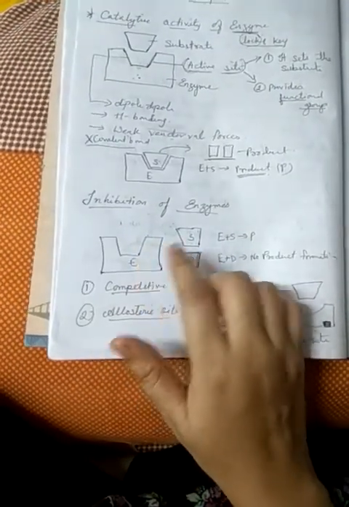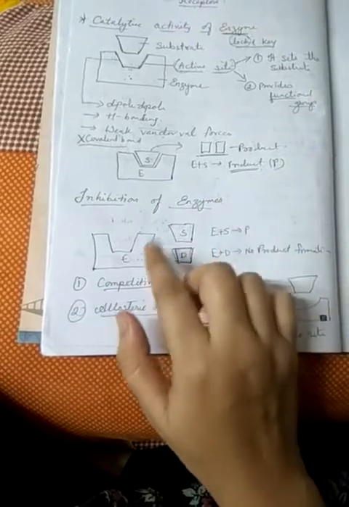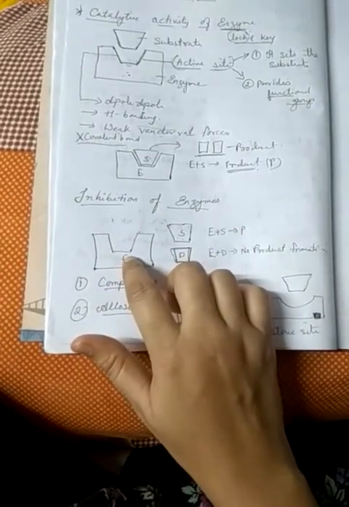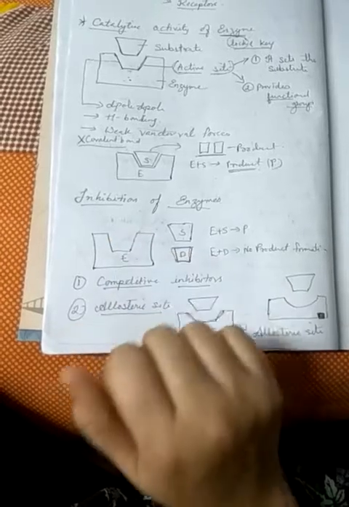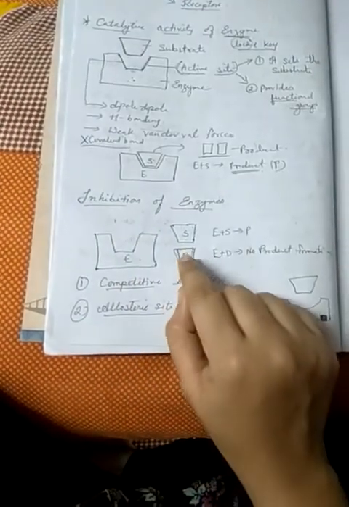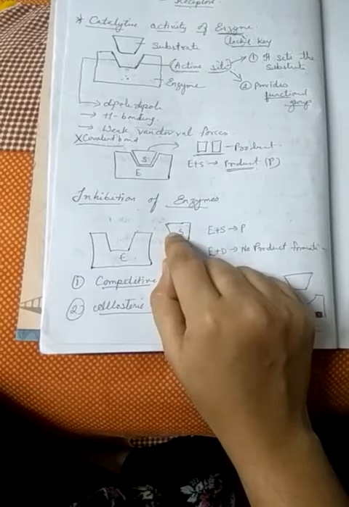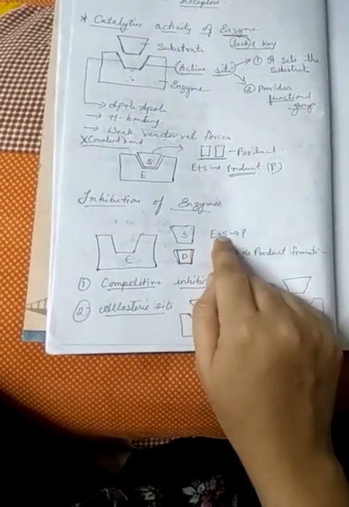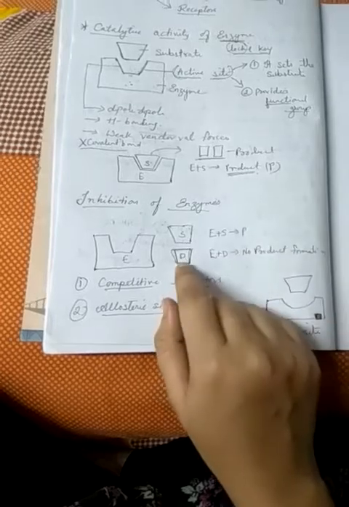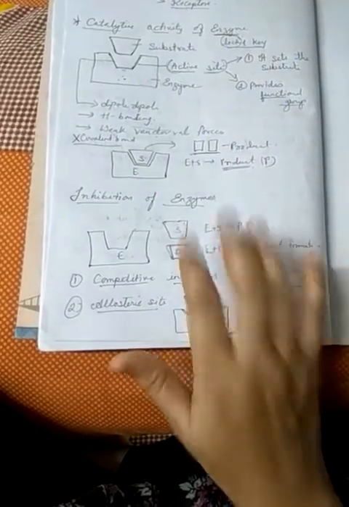When we talk about the competitive inhibition, we have so many substrates in our body which can be bound over there with the enzyme. So what we are going to do, we don't want that substrate to bind over here. In that order, we are going to take the drugs which are similar looking to your substrate. It means that the enzyme plus substrate is going to bring out the product. So if we are binding the drugs, no product formation will be taking place.